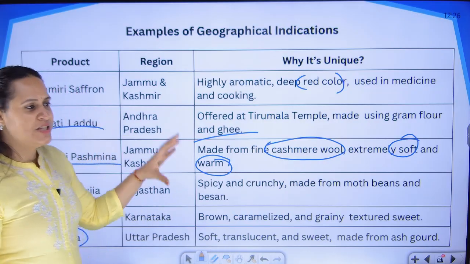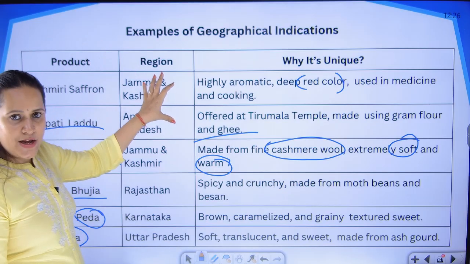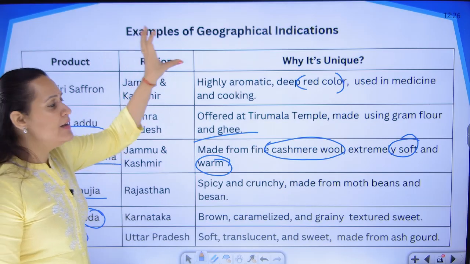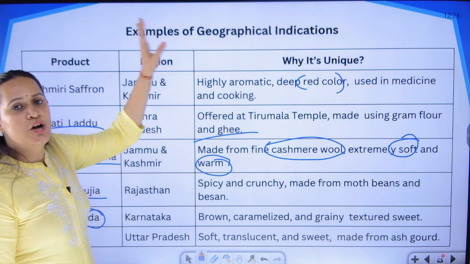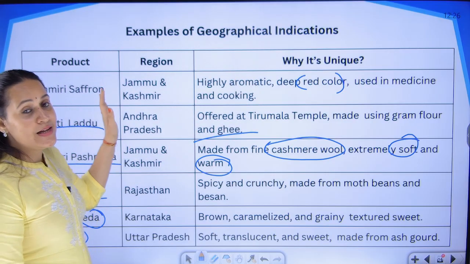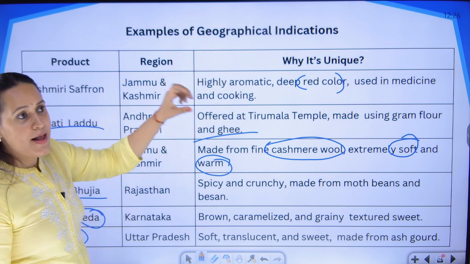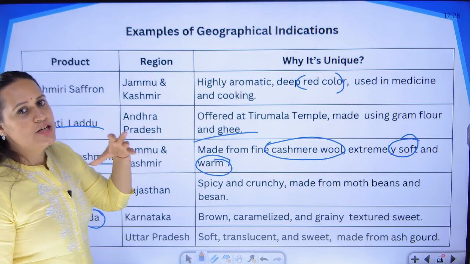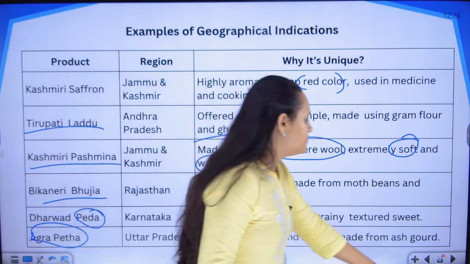So, what is GI? GI is nothing but one product which is associated with one location, and that location is adding the distinctive feature, uniqueness or element to the original product. These three things put together only can qualify as a geographical indication. Even if one of these is missing, geographical indication cannot be established.